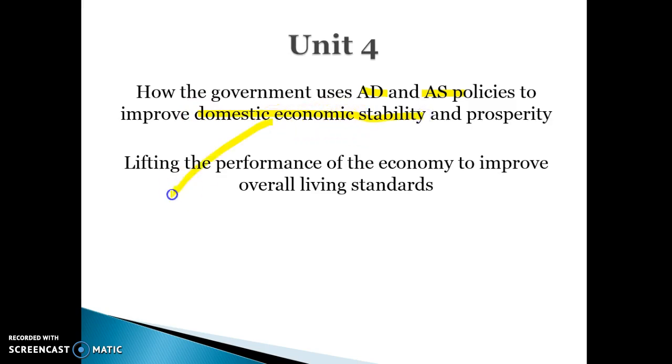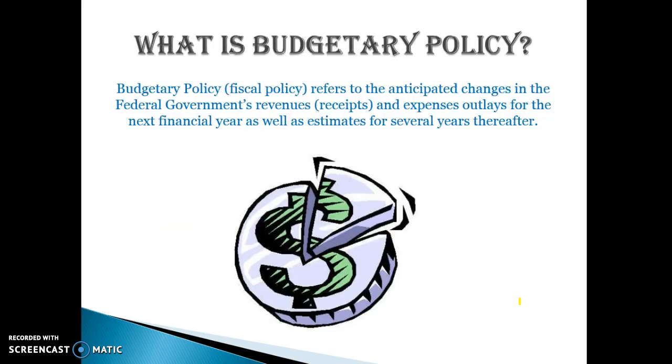Remember, whenever you hear that word, it's three-pronged. It means strong and sustainable growth, low inflation, and full employment. So domestic economic stability or internal stability just mean full employment, strong and sustainable growth, and low inflation. So the idea of these demand and supply side policies is to improve domestic economic stability and improve our overall prosperity or living standards. The budgetary policy refers to the anticipated changes.